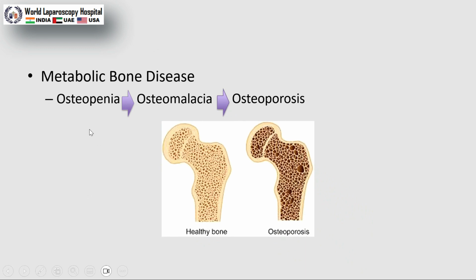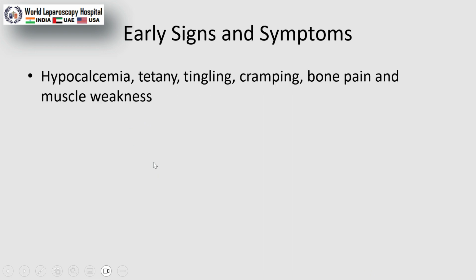Metabolic bone diseases: osteopenia, osteomalacia, and osteoporosis are the most common ones. Hypocalcemia: how can we check the calcium deficiency in the patient? Serum calcium is the usual marker for calcium deficiency, and it can give you an idea about the calcium deficit.